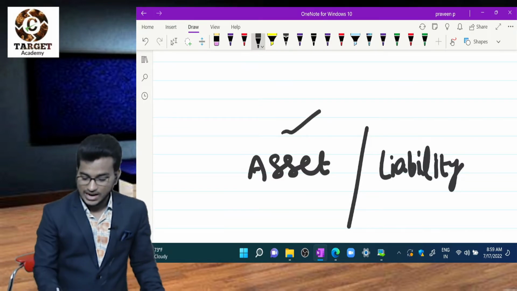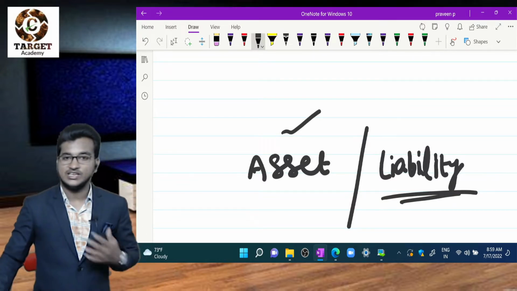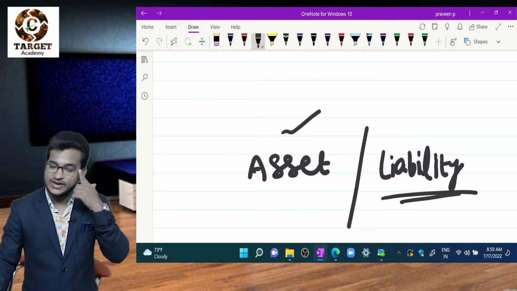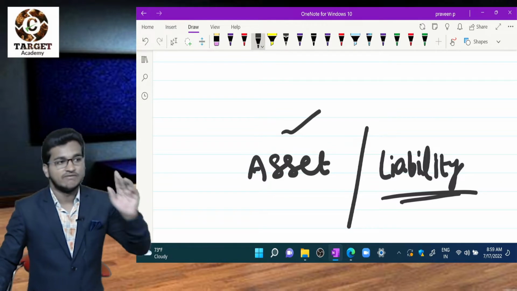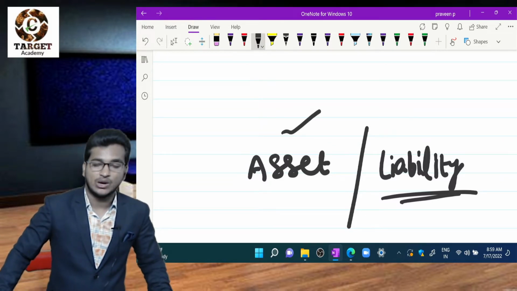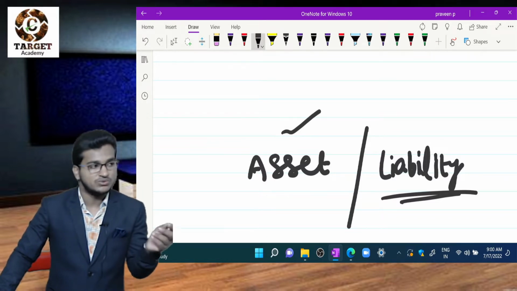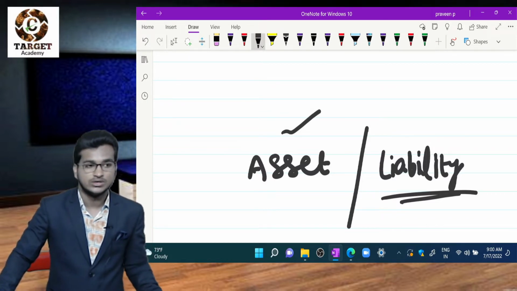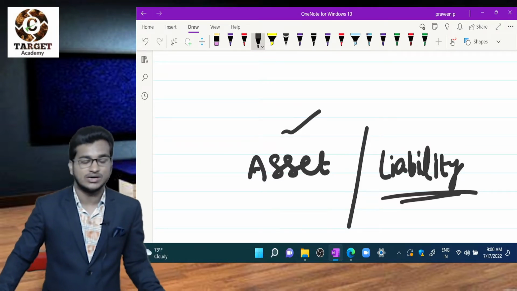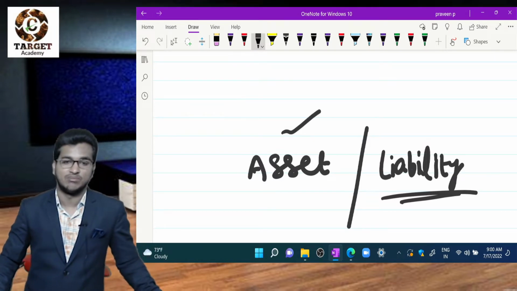After that, liability. A liability is a present obligation of the entity because of past events. For example, we took a loan from Bank of Baroda. That means in the past we took a loan, so now we have to pay interest. At the same time, we have to pay the principal also, in the form of EMIs or installments.